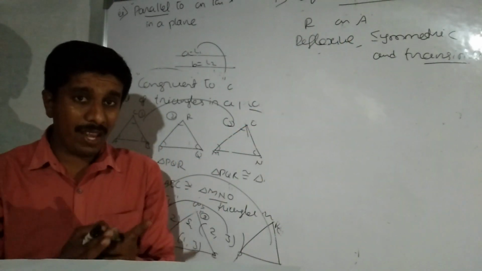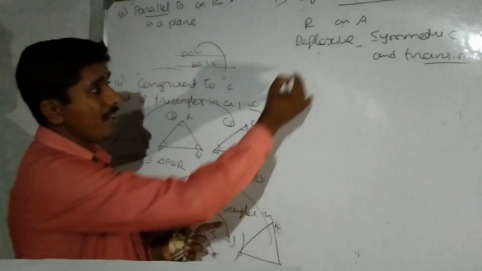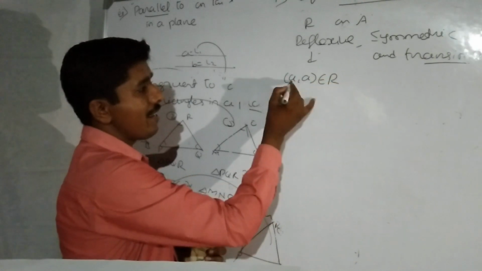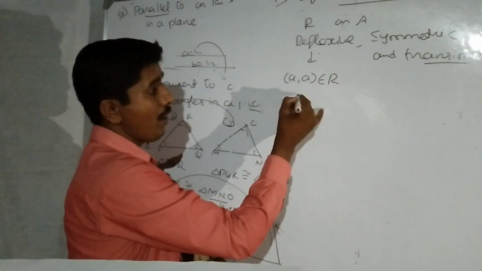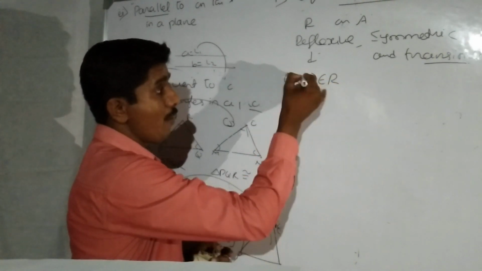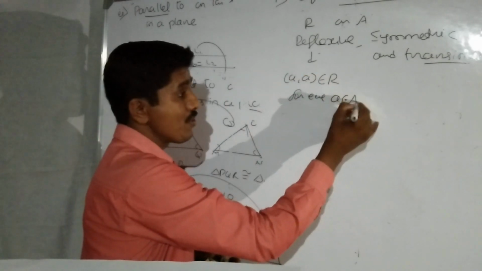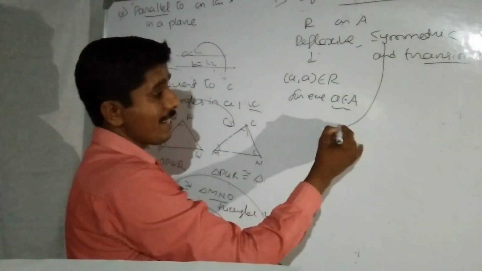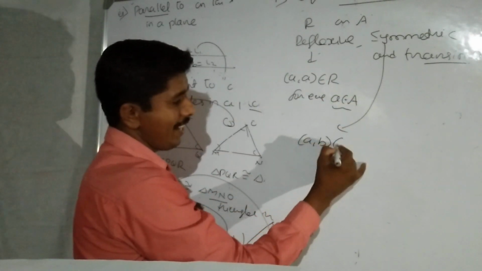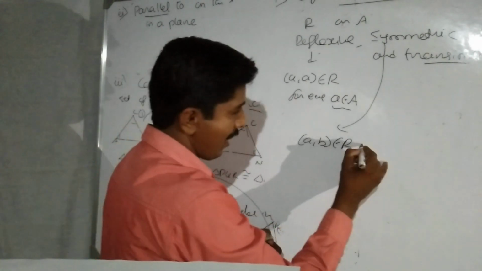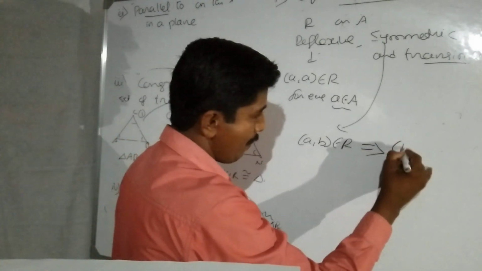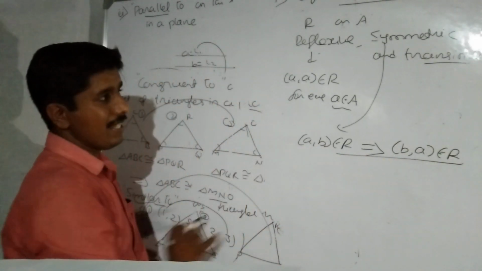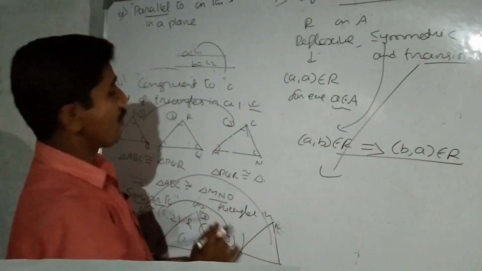Once again we shall recall reflexive, symmetric, transitive. Reflexive means every element of the set is related to itself: A is related to A itself, for every element belonging to set A. This is reflexive. Next, symmetric means A is related to B, A comma B belongs to R, implies that B comma A belongs to R. This is symmetric.